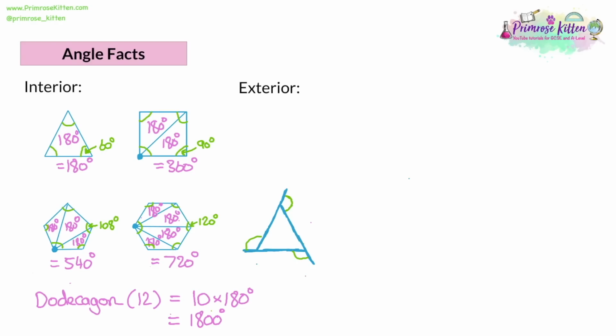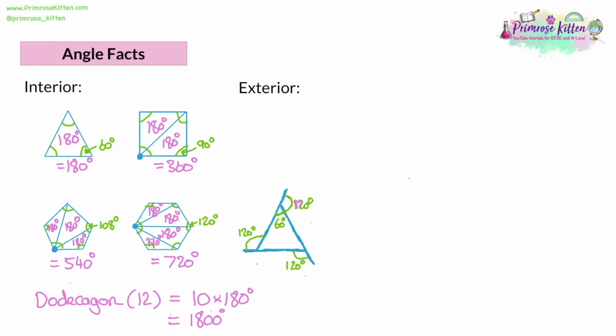And if it's a regular triangle, these are all going to be the same size. Now, what are these 3 going to be? Well, we know that the interior angle of a regular triangle is going to be 60 degrees. Now, we'll talk about this more in a moment, but angles on a straight line add to 180. So that means that the exterior angle must be 120 degrees, and that means that all 3 of them are 120 degrees. Now, what do the 3 of those add up to?